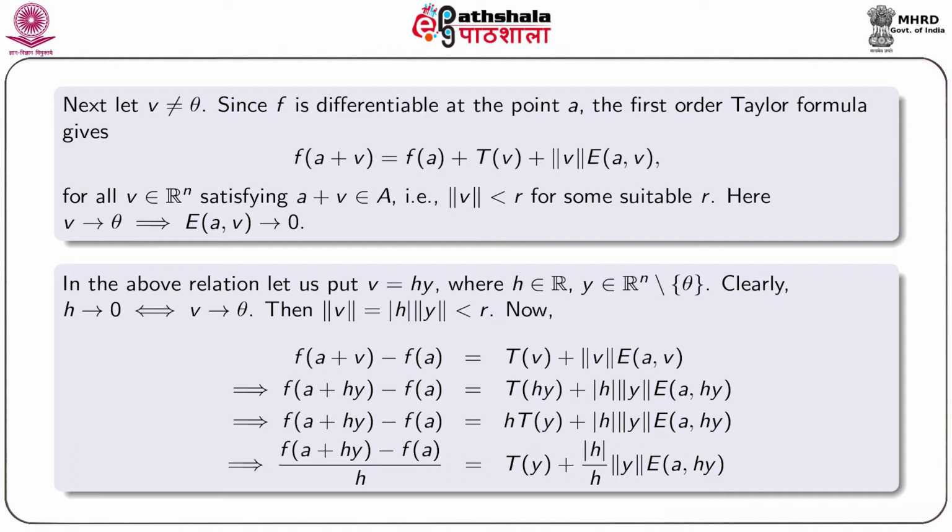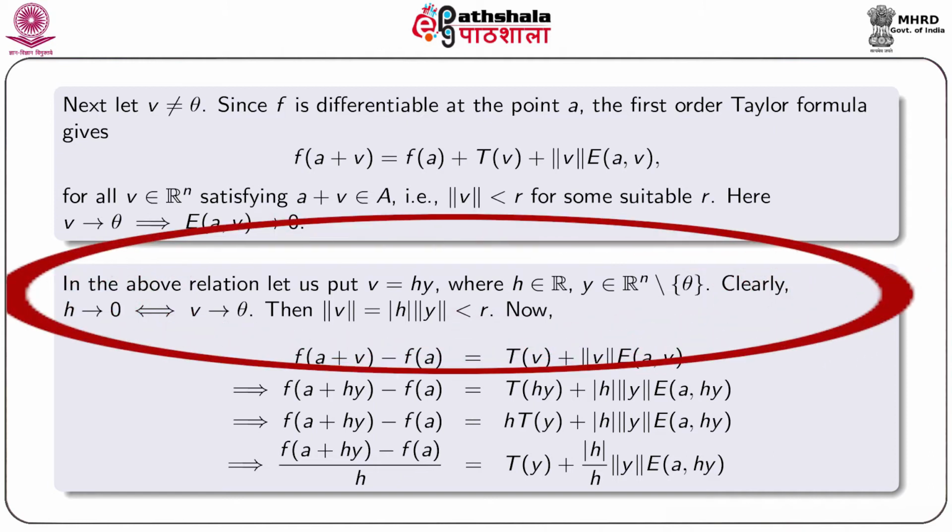Now, we are going to find out the relation between the total derivative and vector derivative. In the total derivative, we have some value for f of a plus v minus f of a. If we recall the definition of vector derivative, it consisted of some terms like f of a plus h u minus f of a.